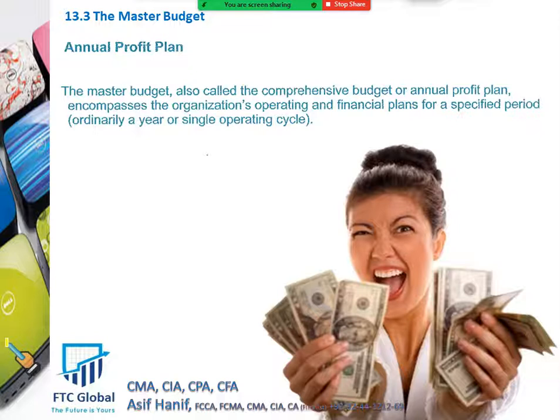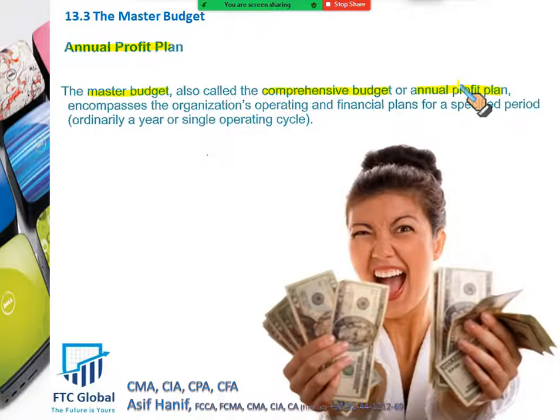So basically, your budget for the whole year, a collection of budgets, your production, sales, marketing, all the budgets combined for the next year, is what you call the annual profit plan. Sometimes it is called the master budget, a collection of budgets. Sometimes it is called the comprehensive budget or the annual profit plan. They are all the same terms: master budget, comprehensive budget, annual profit plan.